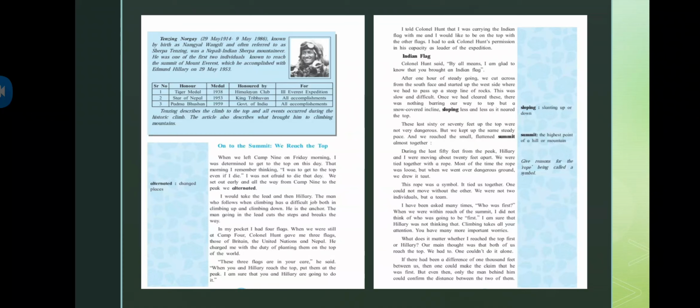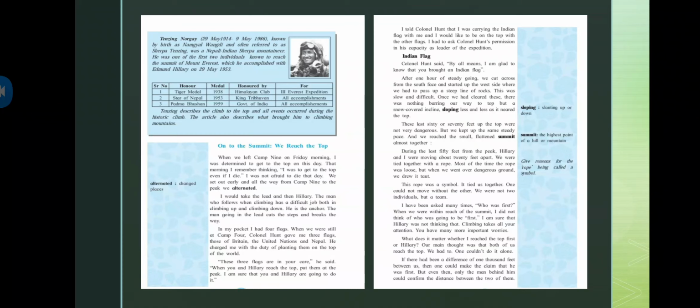Basically he's talking about Camp 9. So when he left Camp 9, it was Friday morning. And what he's saying here is that I was determined, meaning I had set the goal that I had to reach the top this day anyhow. That morning I remember thinking I was to get to the top even if I die. So he didn't even care if he died. What was his goal? He said his goal was to reach the top anyhow, even if he died.